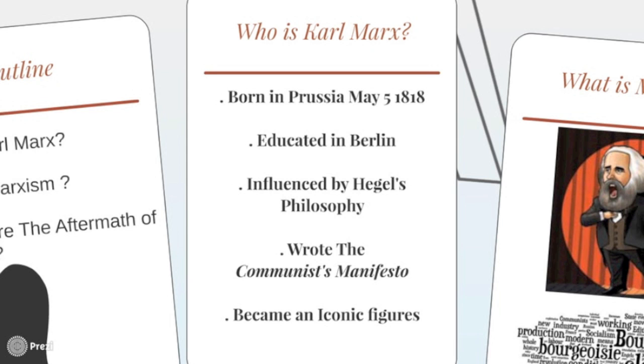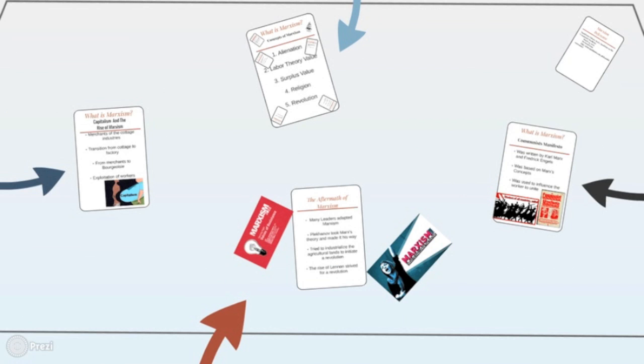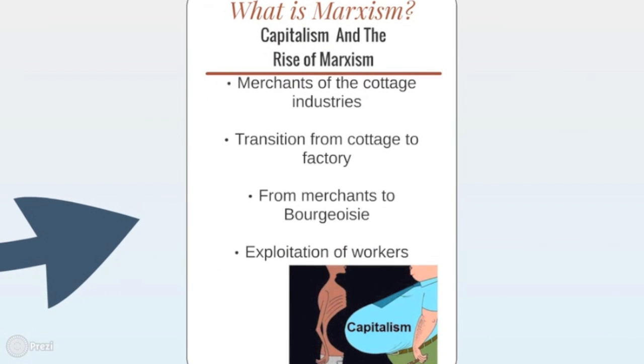The main factor that led to the rise of Marxism is the transition from the cottage industry to the factory system. This transition was the result of the increase in the demand of textiles, which brought about many inventions including the steam engine. The middle-class merchants of the cottage industry became the bourgeoisie, who owned the factories and employed the workers. Workers were exploited and lived in very bad conditions.